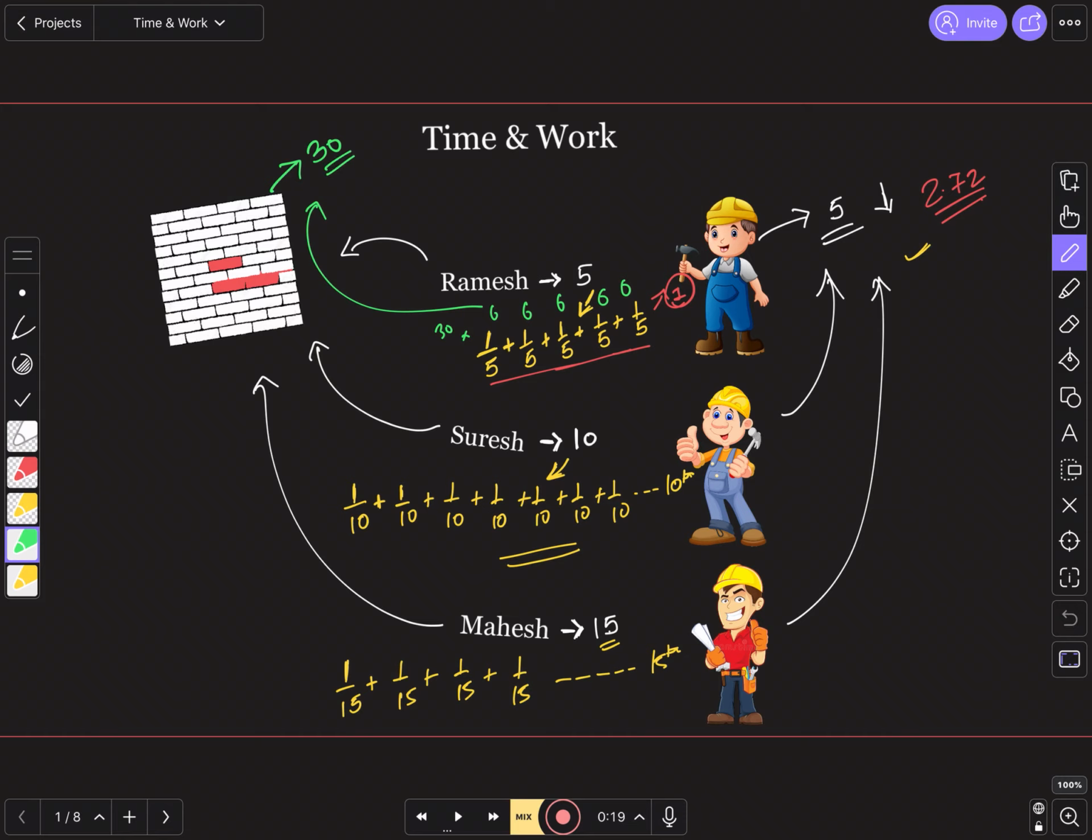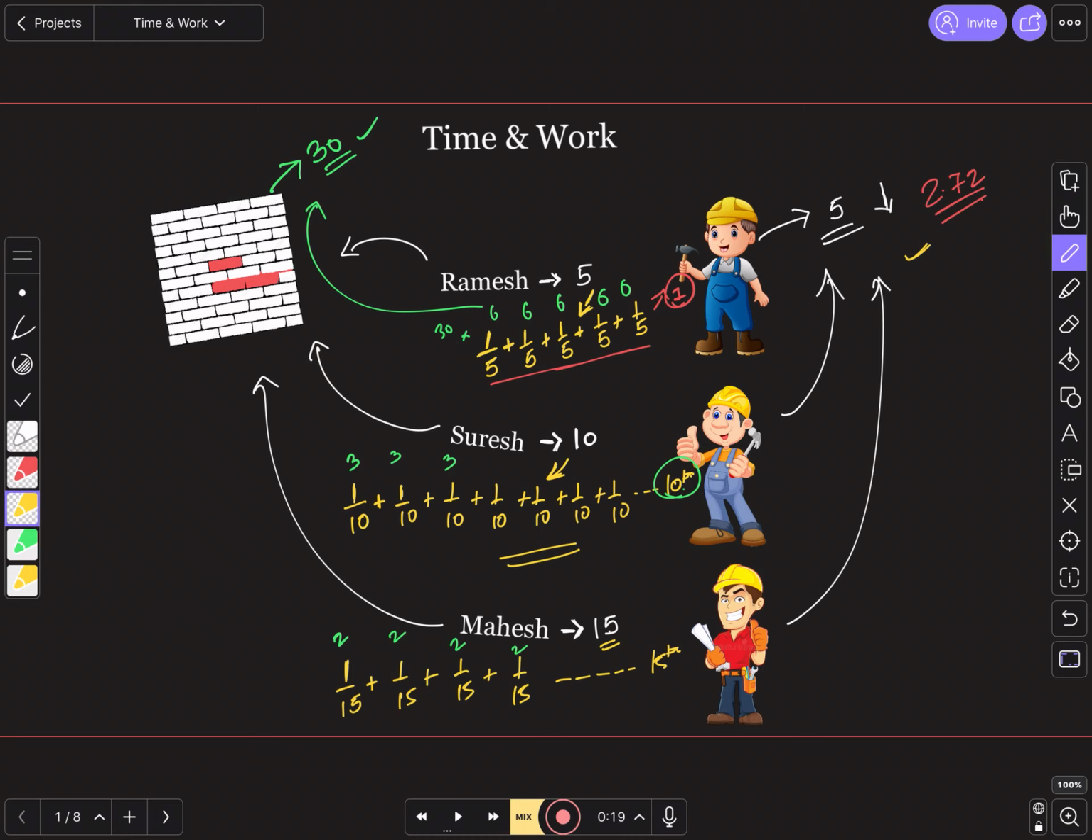30 bricks are to be put in, so 1/10 of 30 is 3 bricks. He'll put in 3 bricks on the first day, 3 bricks on the second day, and so on till the 10th day, when he will have put in 30 bricks. Similarly for Mahesh, he does 1/15. What is 1/15 of 30? 2 bricks. He will put in 2 bricks per day until the 15th day, such that he puts in 30 bricks in 15 days and finishes the work.